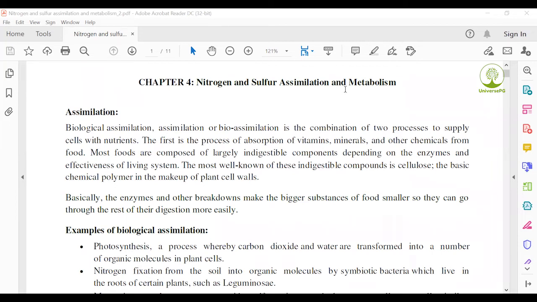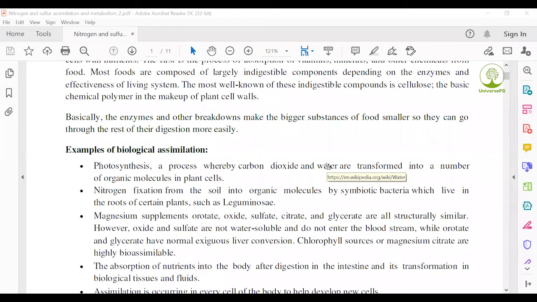Biological assimilation is the combination of two processes to supply cells with nutrients. The first is the process of absorption, and the second is metabolism. This process is generally called assimilation. Assimilation, another term, synthesis or accumulation of two processes. This type of reaction is called assimilation or bioassimilation or biological assimilation.